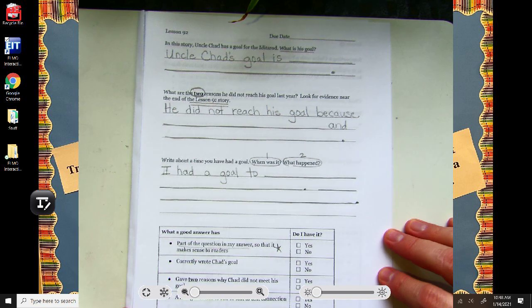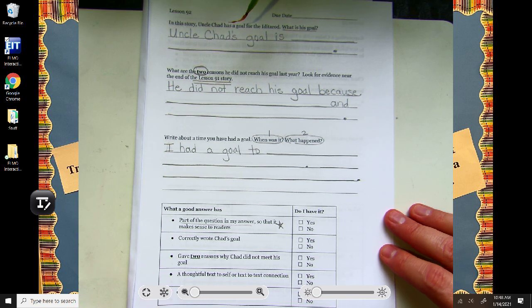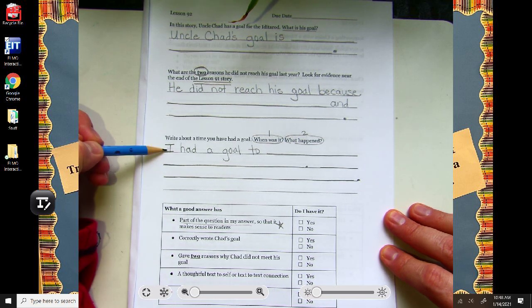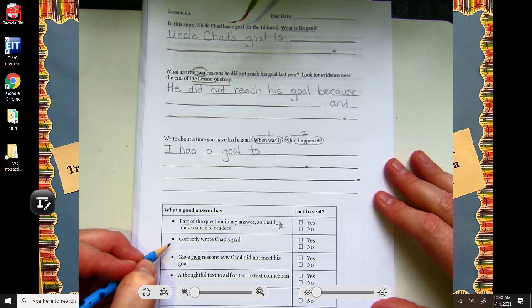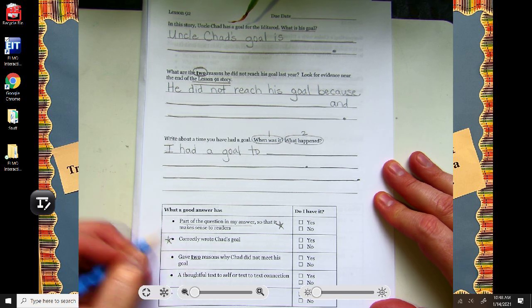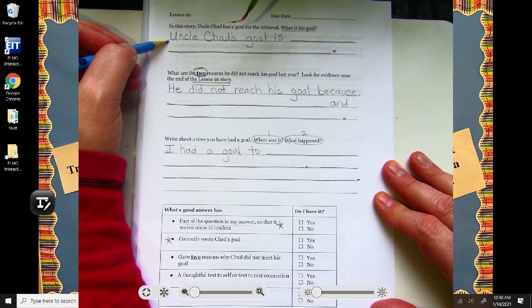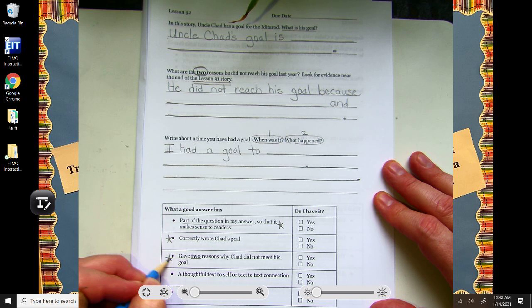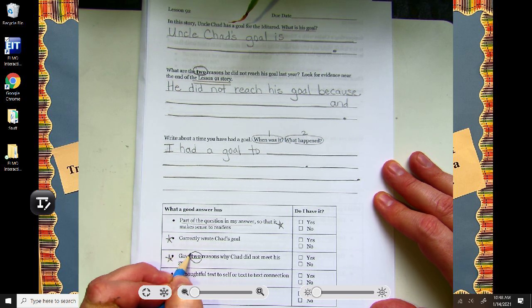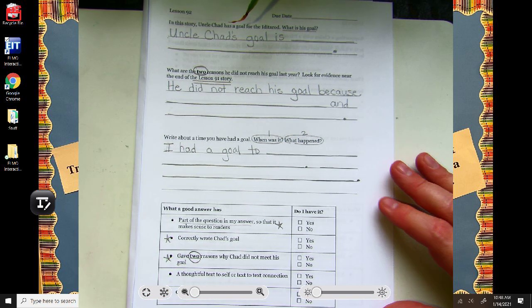So, scholars, if you're looking at how you're going to get your points, right, part of the question in your answer, I gave you good starters to help get parts of the questions into your answers. And then you get a point if you were correct on what Chad's goal is. And then you get a half a point for each reason he did not meet his goal.